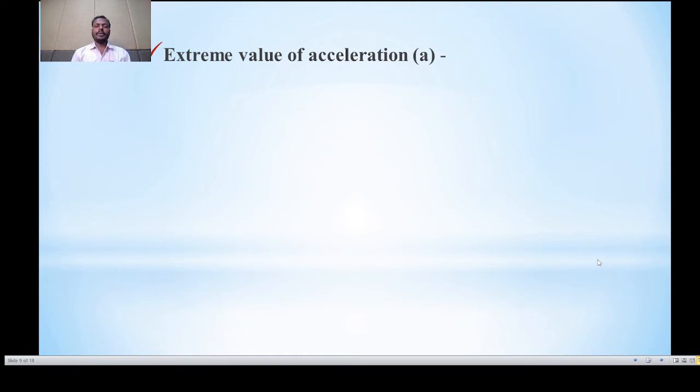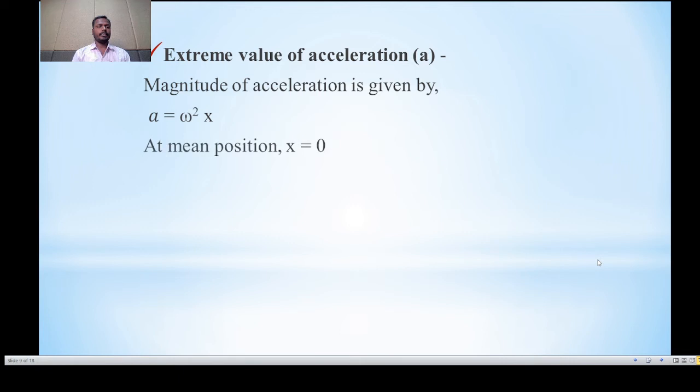As we know, the acceleration a is equal to minus omega square x. From this, we can find the extreme values of the acceleration. In magnitude, we can write acceleration is equal to omega square x.